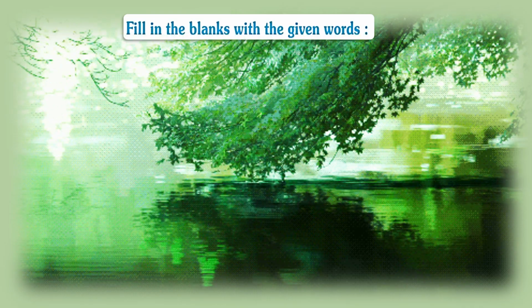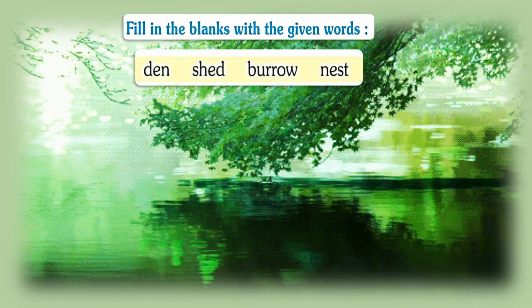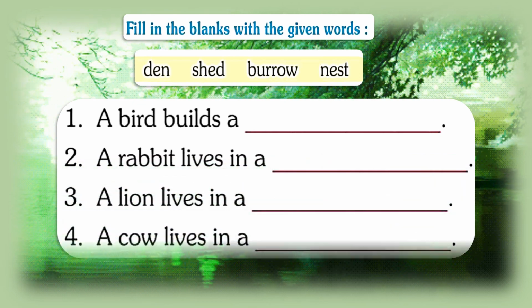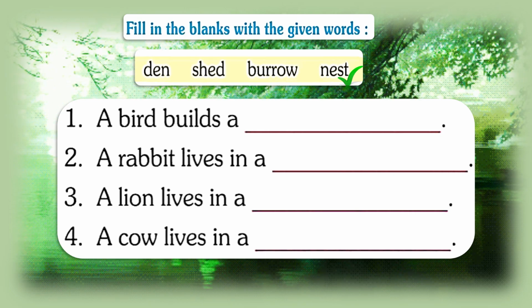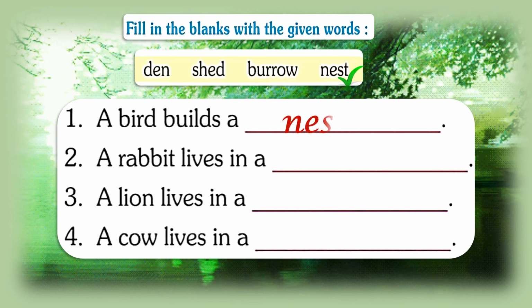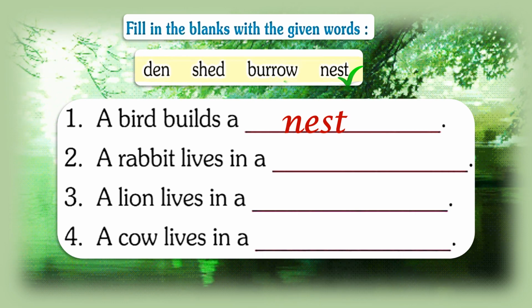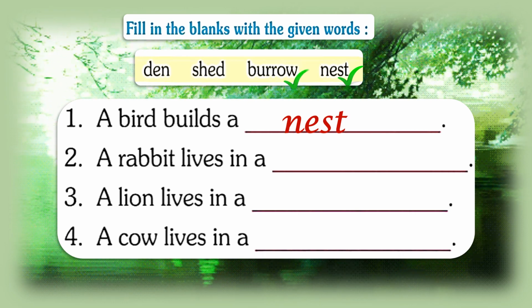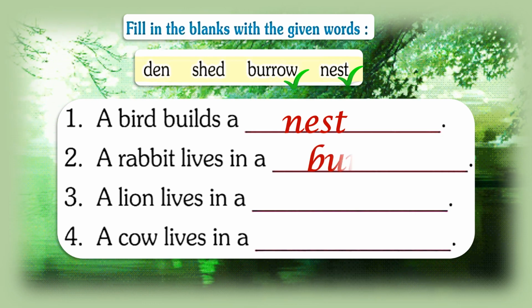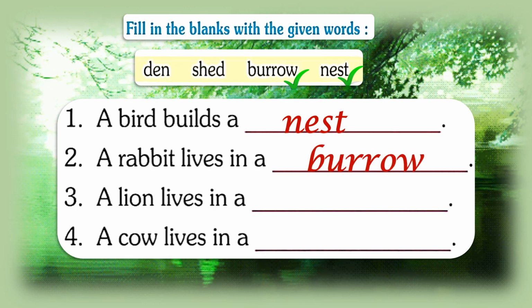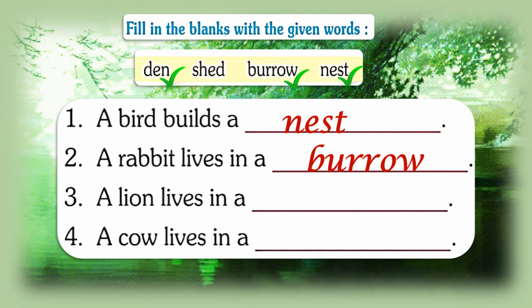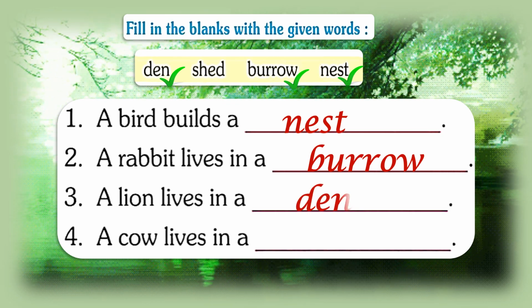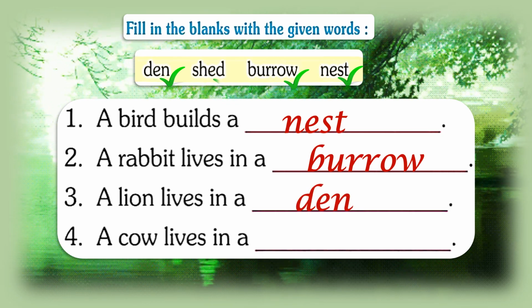Now, fill in the blanks with the given words. Here are my words. Now we're going to fill the blanks. A bird built a dash. Yes, it's a nest. A rabbit lives in a burrow. A lion lives in a den. Lion's house name is den. A cow lives in a shed.